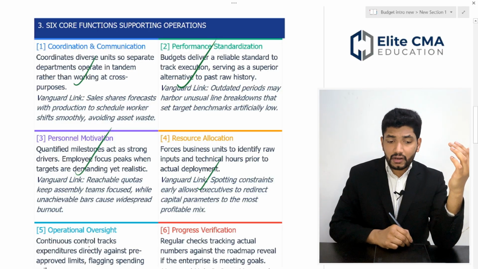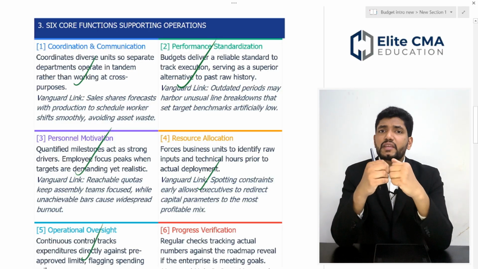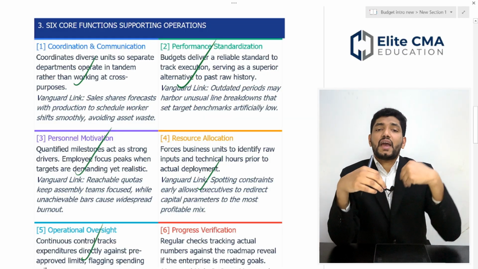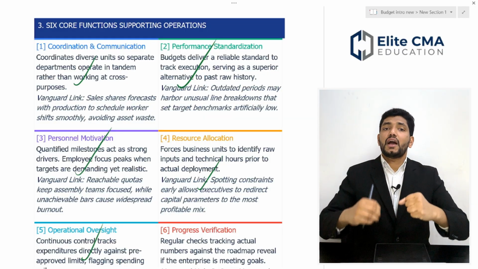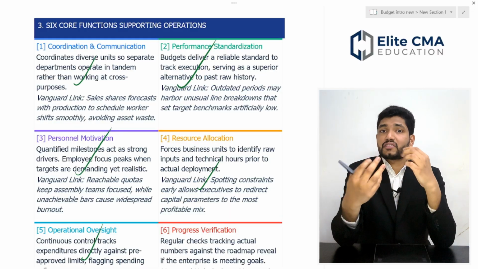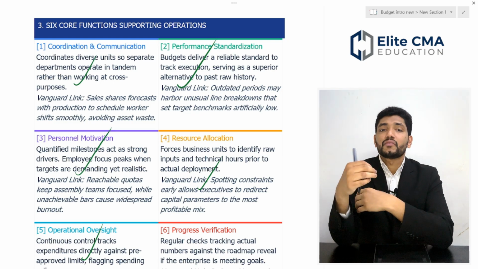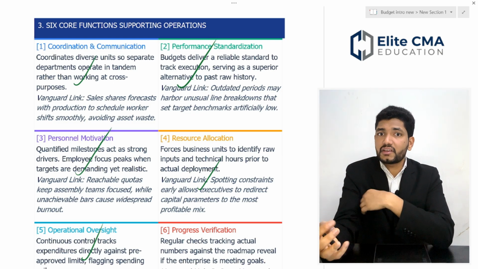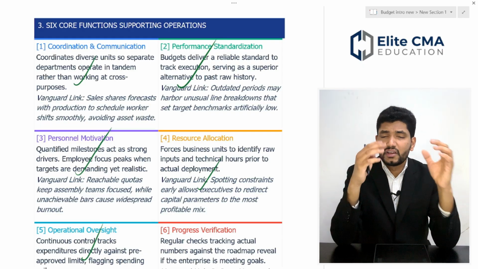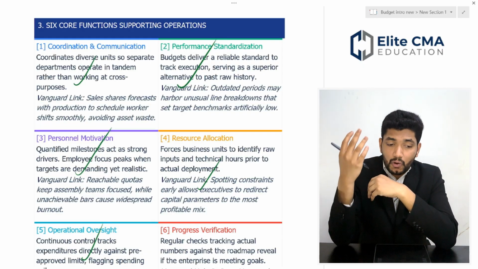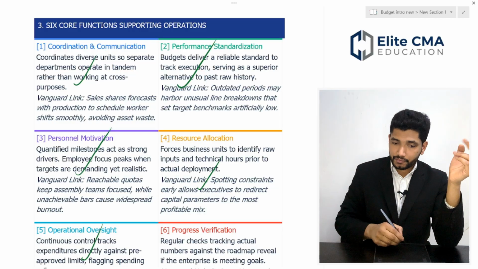Then the operational oversight. Once you set a budget, you can compare your actual results with your budget, which will give an oversight of how the activities or operations are progressing in the company, whether it is as per the budget or there is any deviation. This gives an operational oversight to the management.